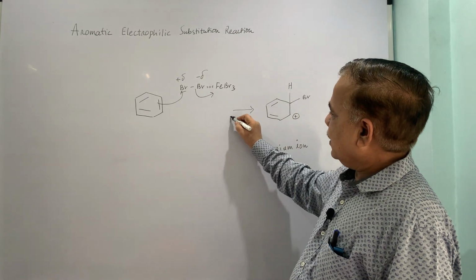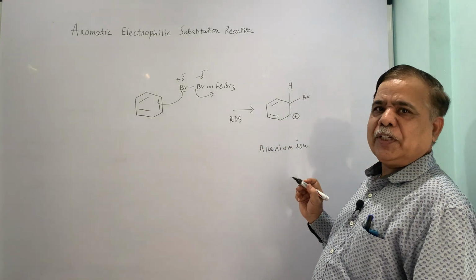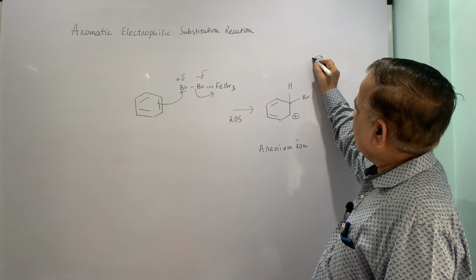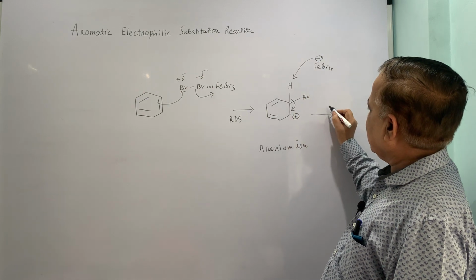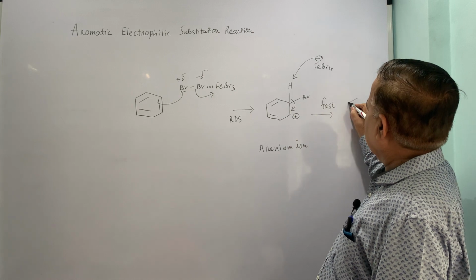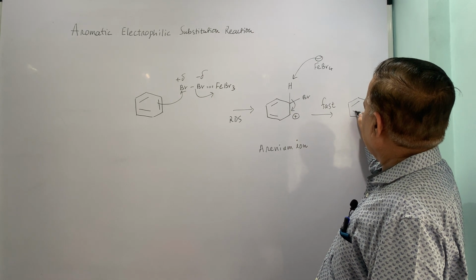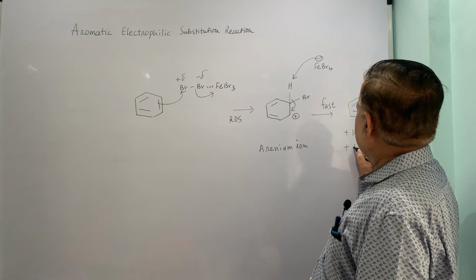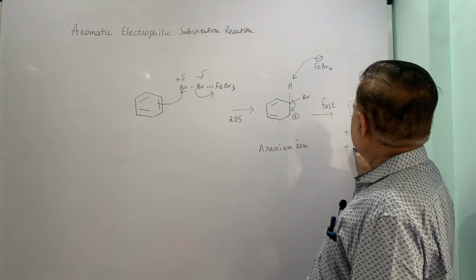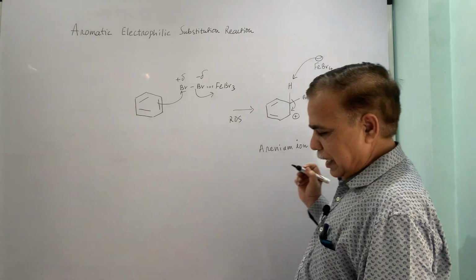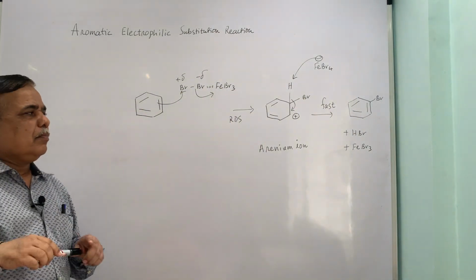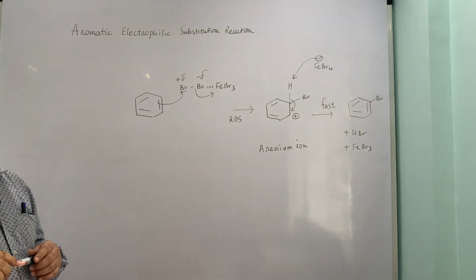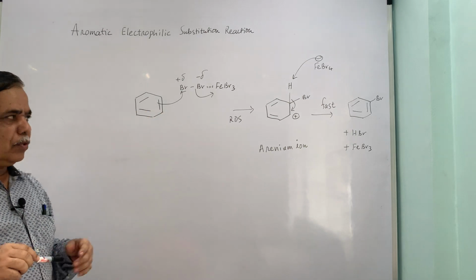So this is the RDS or slow step of the reaction, and later on FeBr4 minus, which is there, will assist, and this step is a fast step, and you get the product bromobenzene, and of course it releases HBr, and FeBr3 is once again liberated in the reaction. The same FeBr3 will complex with another bromine molecule, and this reaction will continue.